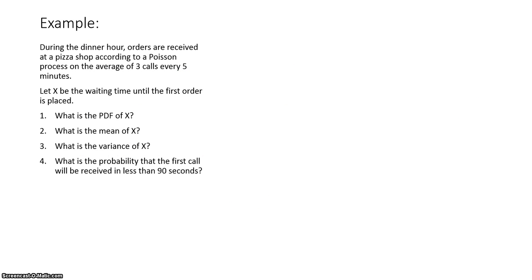Before I finish the video, I'd like to work through an example. During the dinner hour, orders are received at a pizza shop according to a Poisson process, on the average of 3 calls every 5 minutes. Let X be the waiting time until the first order is placed. We want to know: what is the PDF of X, what are the mean and variance of X, and what is the probability that the first call will be received in less than 90 seconds?